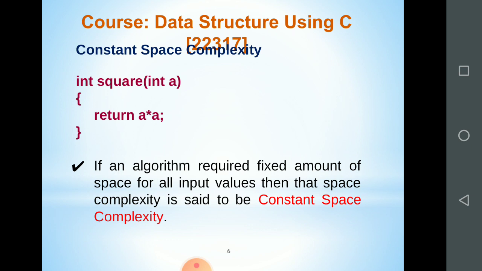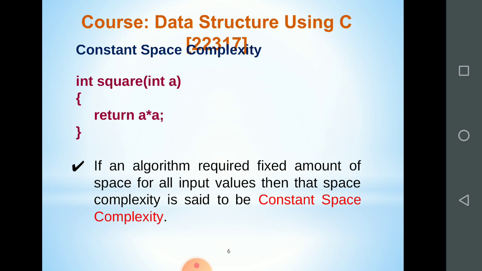It requires a single variable. If it requires two variables, in that case also the space complexity is constant. We know how many variables we are using and how much memory it takes. If I am taking three variables, that is also okay. It is also a constant space complexity, because the amount of memory required to execute that algorithm is fixed. So that's why it is called constant space complexity.